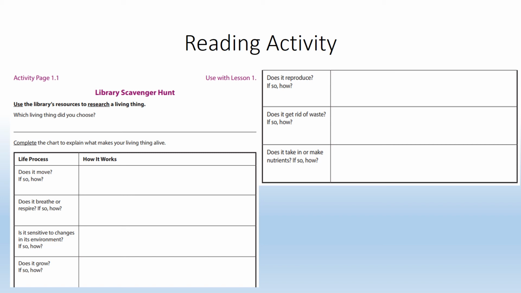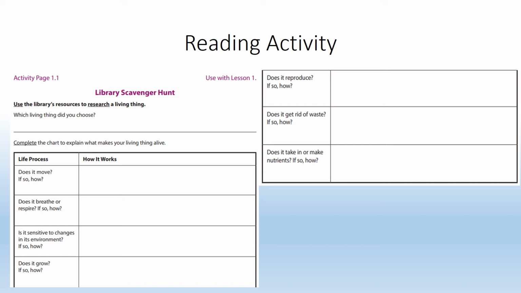Now, being that libraries are of course closed during this time, you don't have to go to a library. You can just look a living organism up on the internet. So you're going to answer the questions about the living organism you chose to research. You're going to answer the first question, which states, which living thing did you choose? Then you're going to complete the chart to explain what makes your living thing alive.